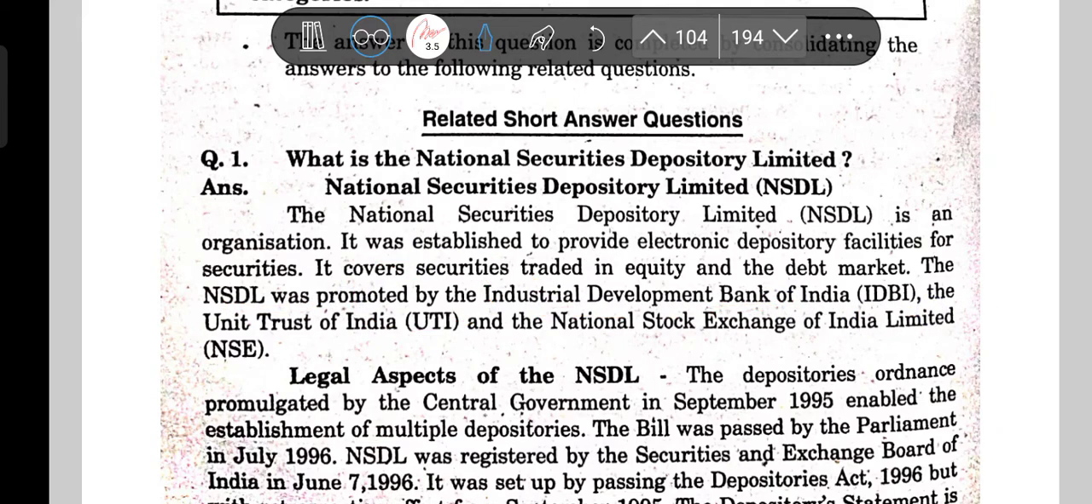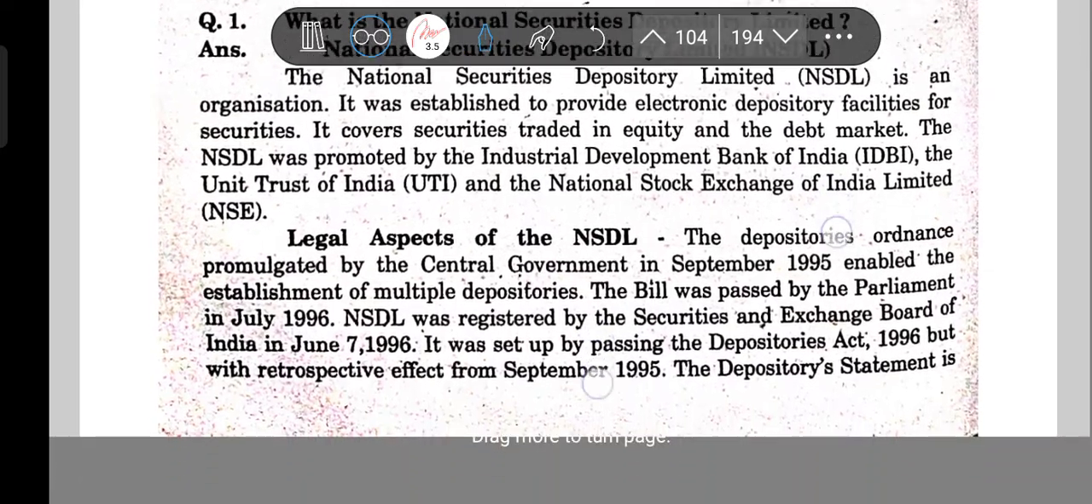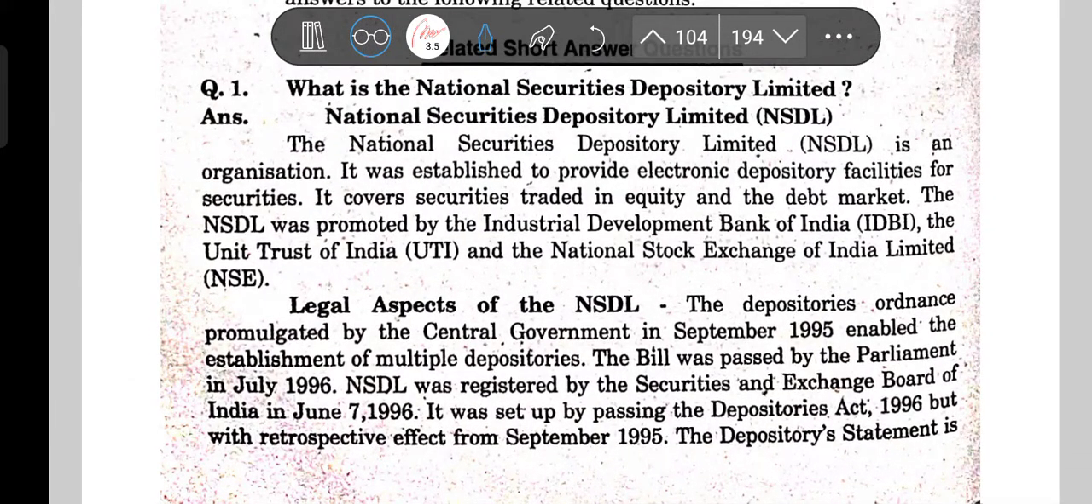NSDL was promoted by the Industrial Development Bank of India. So, who promoted it? IDBI. This fact you need to remember, and it is not that tough. The UTI and the National Stock Exchange of India Limited were also part of promoting it. That means IDBI, UTI, and NSE all came together and promoted NSDL.